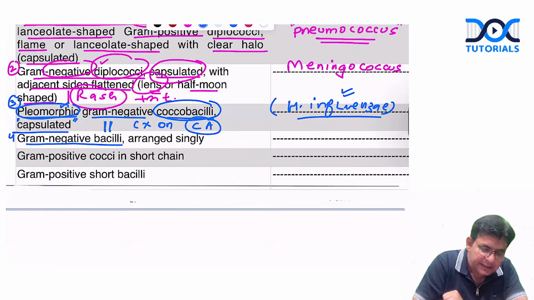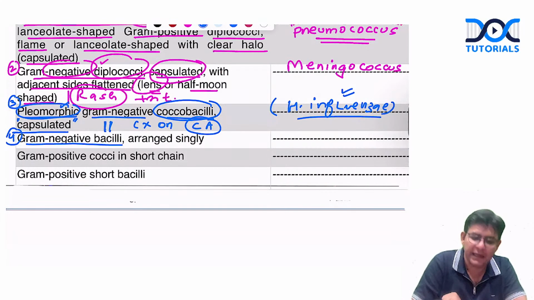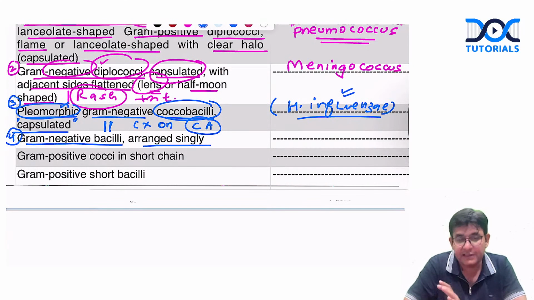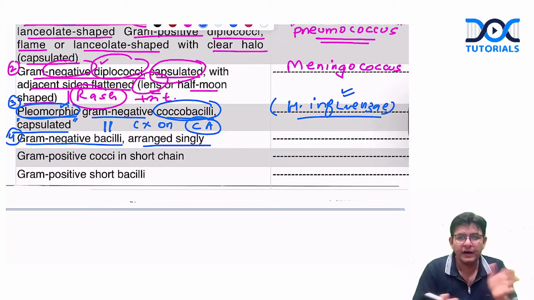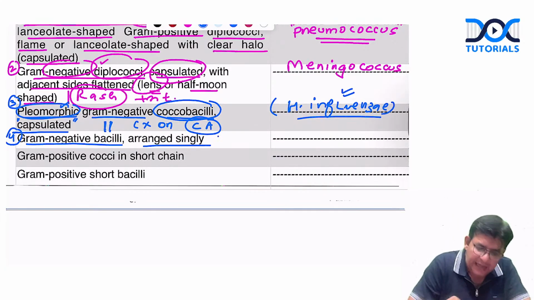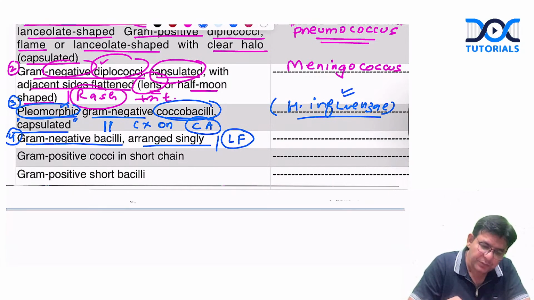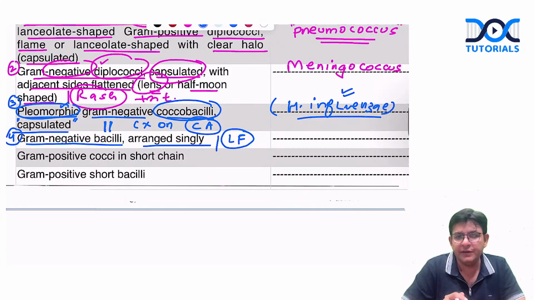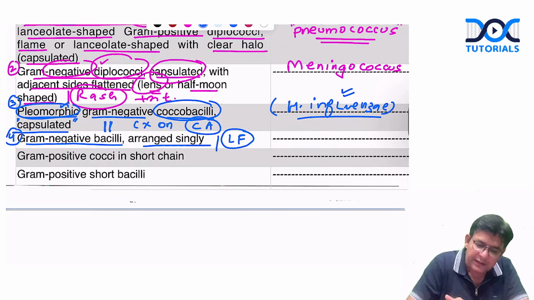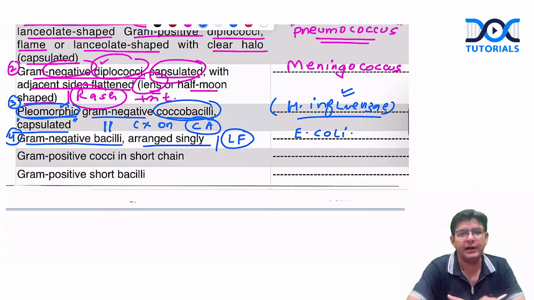Now, other than that, what else? Gram negative bacilli arranged singly. If this is just written and they do not write anything else, you are confused about what it can be. But if they add that the same organism is found to be a lactose fermenter also, and it is associated with causing neonatal meningitis, then you can infer from this knowledge that we are talking about E. coli.